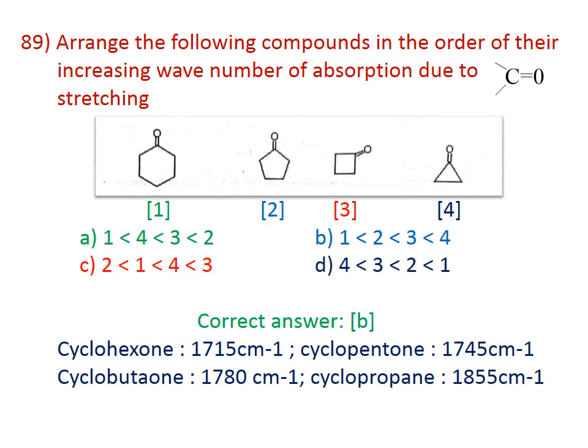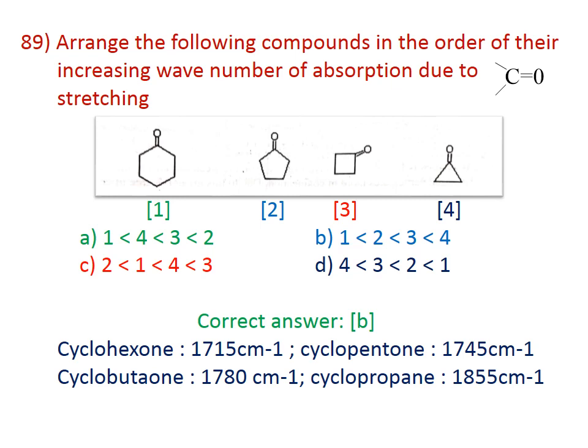89. Arrange the following compounds in increasing order of wave number absorption due to the carbonyl group. Here 4 compounds are given: cyclohexanone, cyclopentanone, cyclobutanone and cyclopropanone. Here, as the bond angle decreases, the vibrational frequency increases. The correct answer is B. The lowest one is cyclohexanone. The next one is cyclopentanone. The third one is cyclobutanone. The fourth one is cyclopropanone.